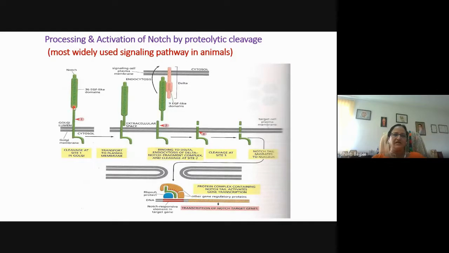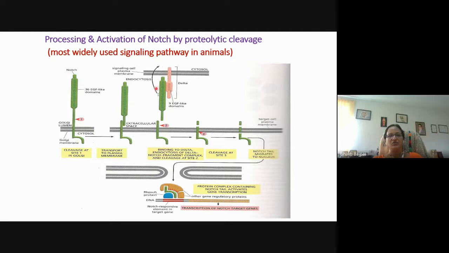So here you can see that it is the notch protein which is present bound to the Golgi membrane. It is present on the surface of the Golgi apparatus, and the extracellular domain has got 36 EGF-like domains, epidermal growth factor-like domains. Now it undergoes first cleavage while it is still bound to the Golgi membrane. So this is the first cleavage, and after the first cleavage, it is transported to the plasma membrane. So that means now it is present on the cell surface.